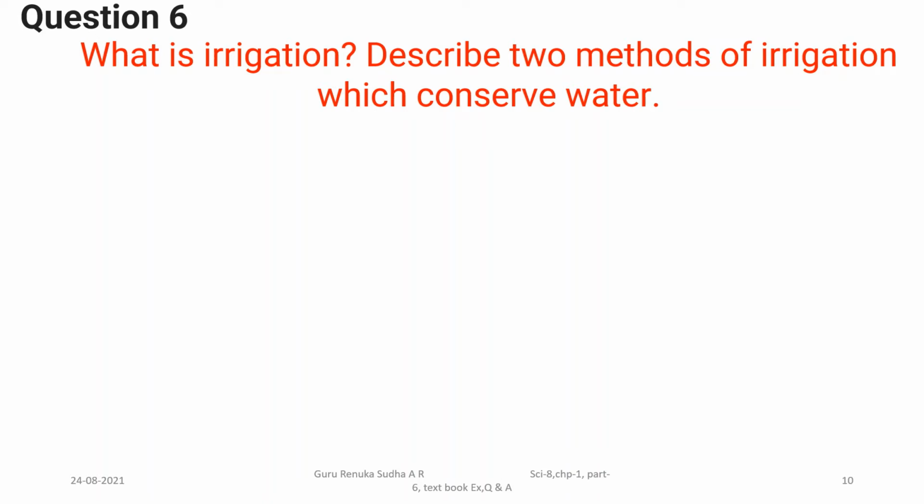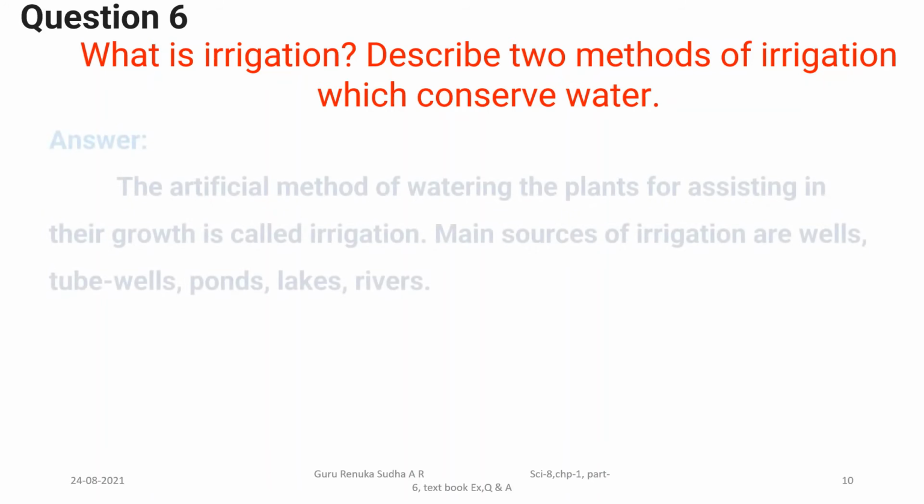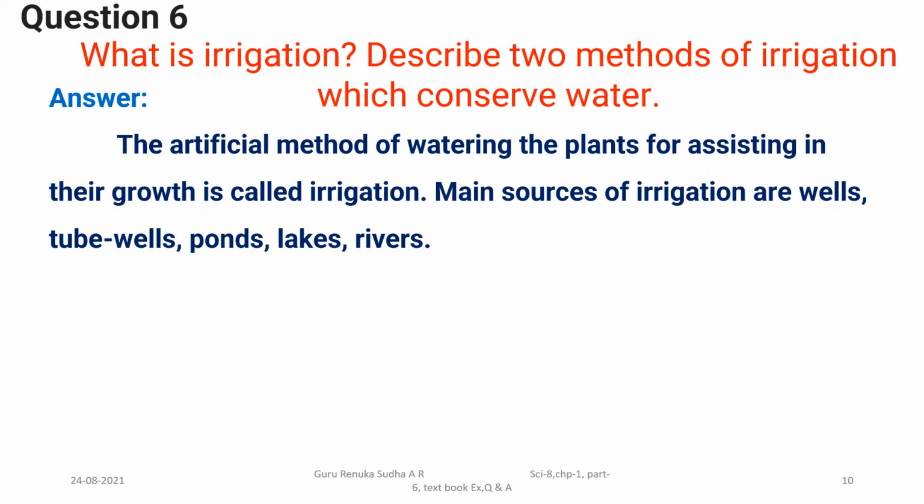But those two systems we have already learnt in the irrigation part of the video, that is part 3 video. See, what is irrigation? Irrigation is an artificial method of watering the plants to assist in their growth. And the main sources of irrigation, you already know well: tube wells, ponds, lakes, rivers. So this much if you write, it is enough for that question.